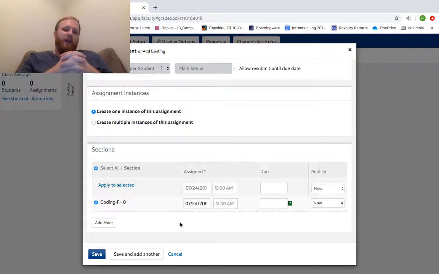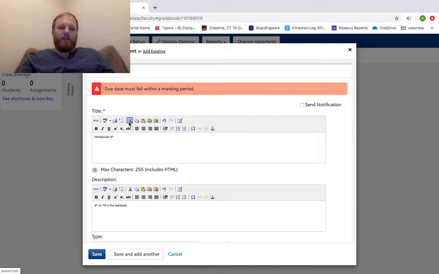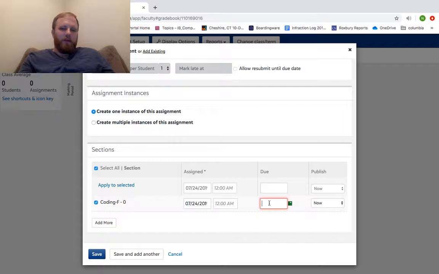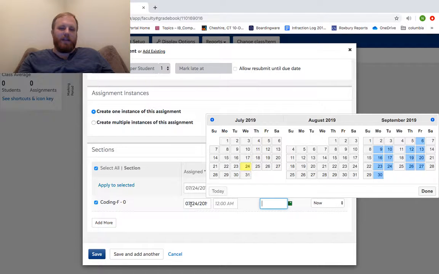Right now, we're going to talk about actually setting up your portal, right? Because right now, if I say, okay, save this, it'll say the date must fall within a marking period, but otherwise, it'll kind of automatically put in today's date as the day it was assigned and the day it was due. So we've talked so much about the portal, right?